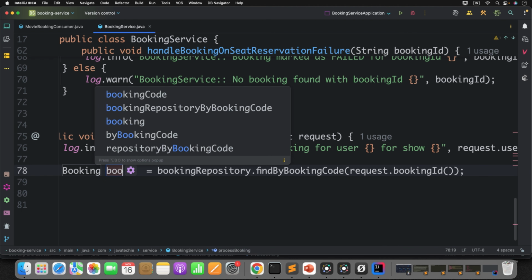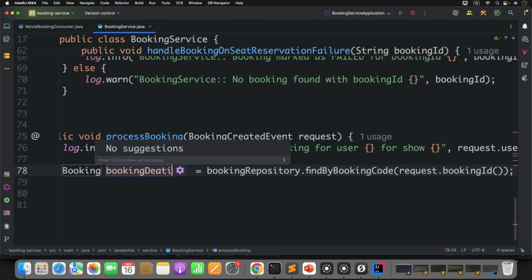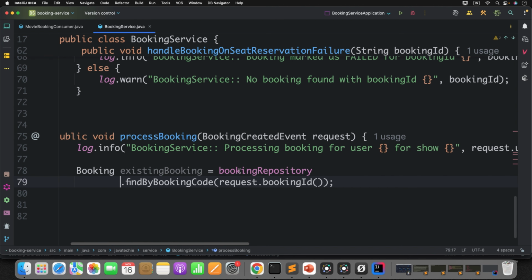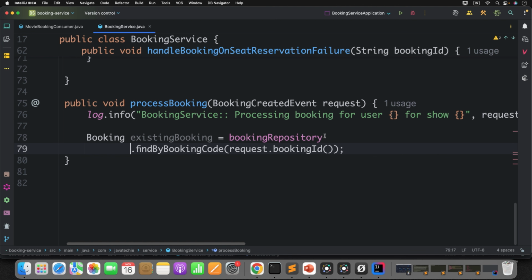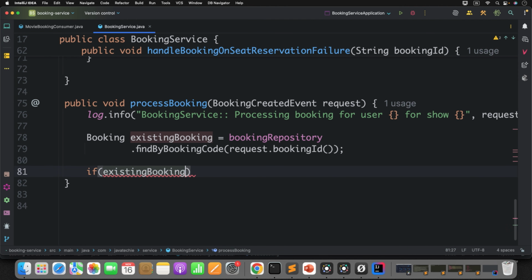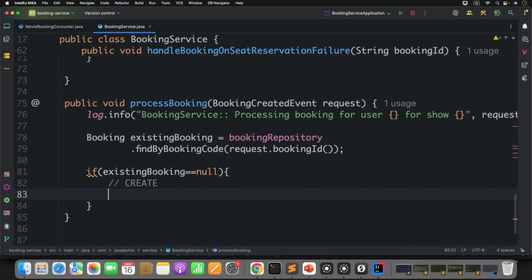So I can define booking details, or better, name it existing booking. At first I am checking whether there is any booking available for this booking id. If not available, if existing booking equals null, then it's a create scenario.